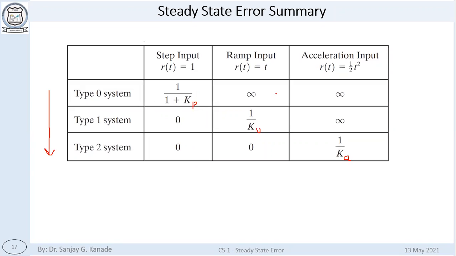Here it was infinity in the beginning, but it decreased to 0. For a type 3 system, all the errors for all these three inputs are 0. So this is what steady state errors are about.